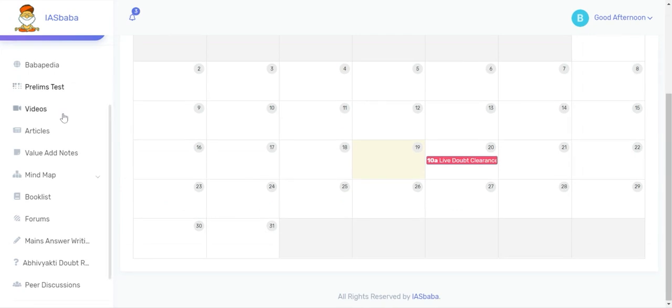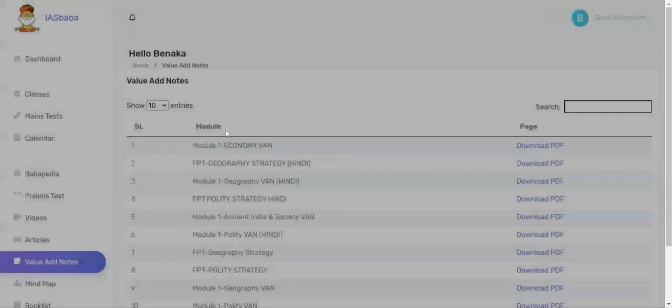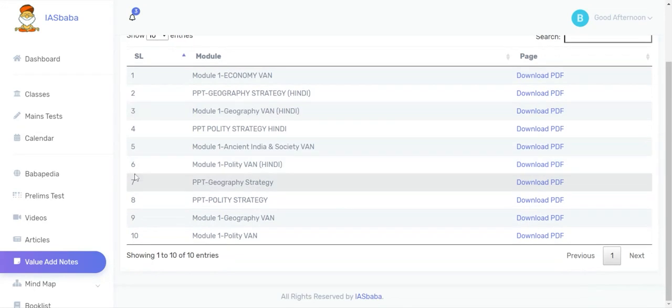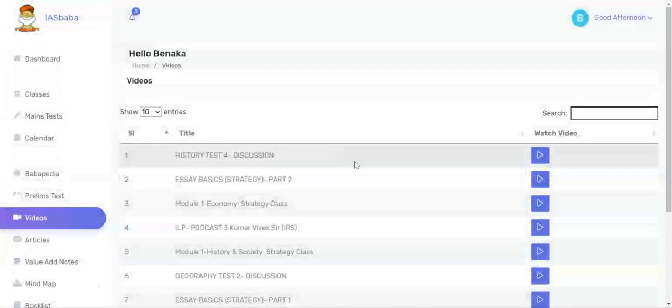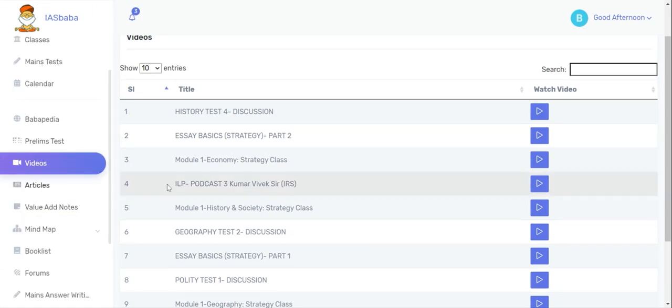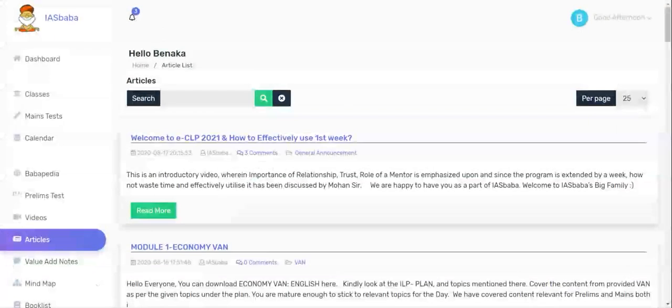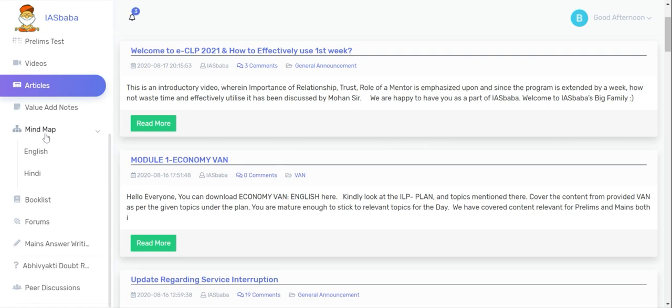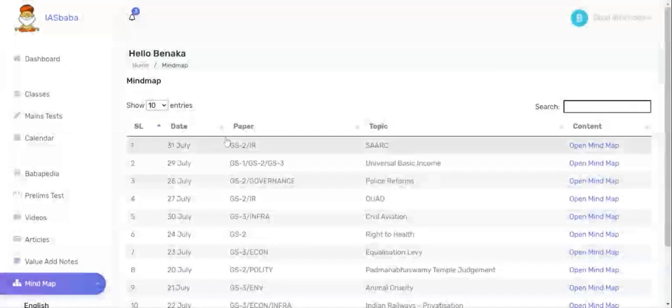Back to Value Added Notes. Here you can access all the value added notes. This is for ILP program. Videos as well for ILP program. In articles, we announce updates like WAN or given updates, etc. Mind maps is where both Hindi and English language mind maps are available.